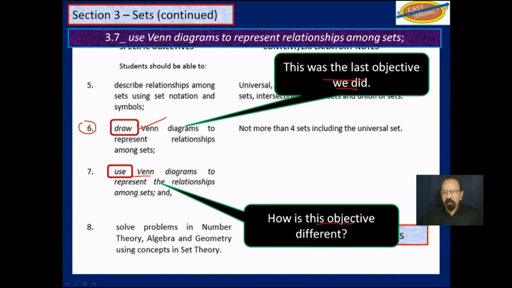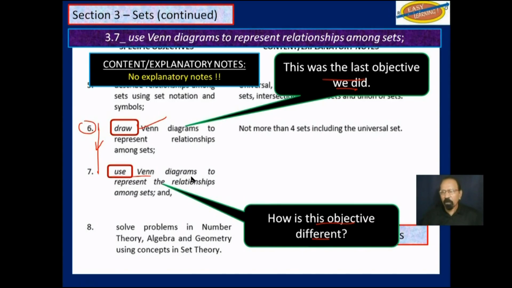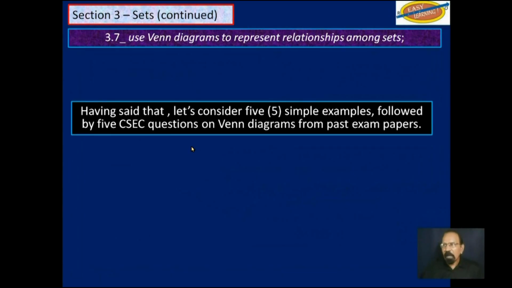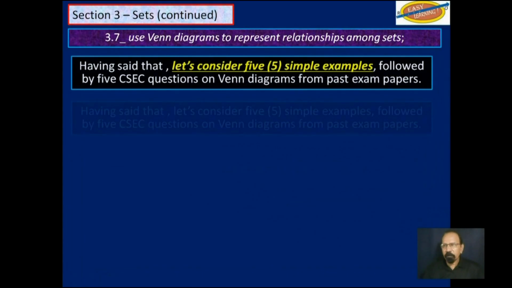I'm not too sure how this objective is different from that one up there, but we will do something about it as it relates to past papers and typical examination questions. Having said that, let's consider 5 simple questions that I have put together, and that will be followed by 5 CSEC questions on Venn diagrams from past examination papers. So let's consider the 5 simple ones that I put together.